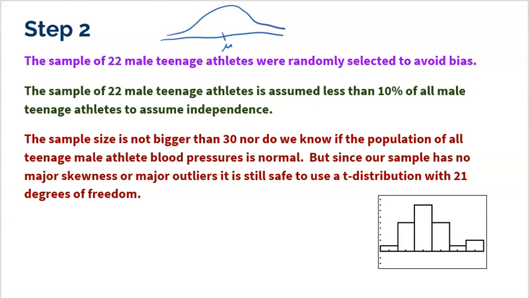So this is something that does often happen, especially on the AP test. We have to actually check our data. Remember the concept. If your sample looks roughly normal-ish, roughly symmetric-ish, then that means the population probably was as well. So that's the situation where we could be okay. So we just have to check our data and make sure that there's no major skewness, no major outliers that would make us think that the population is skewed left, skewed right, or something really weird.